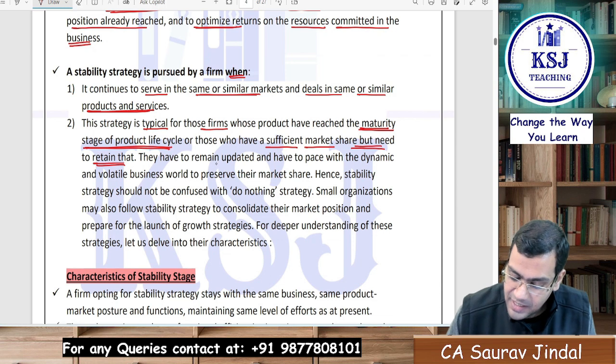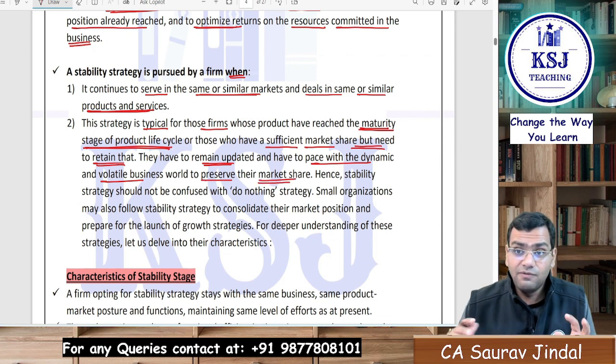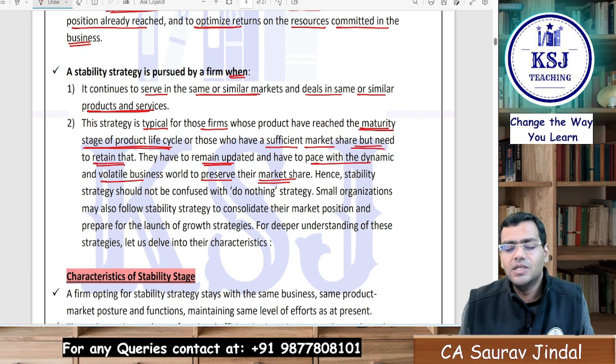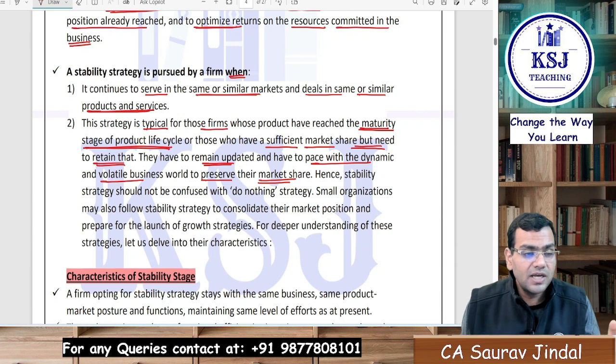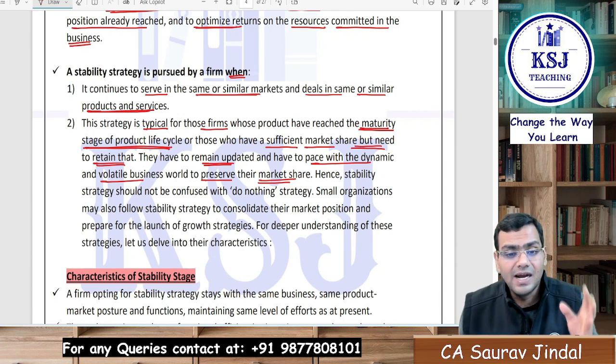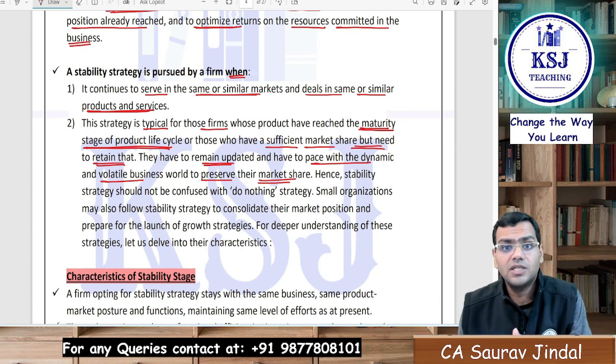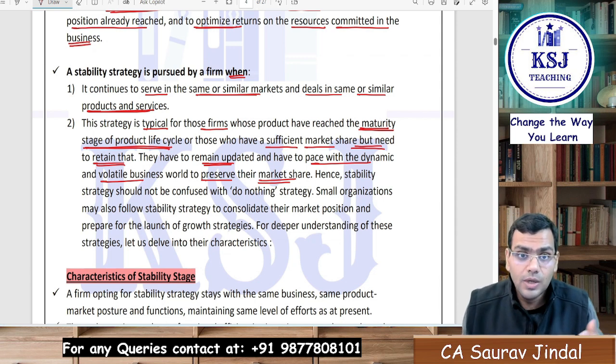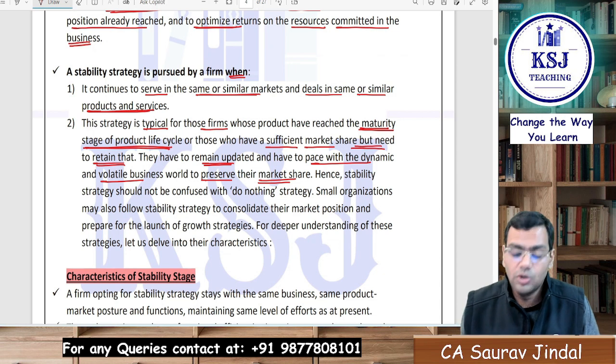They have to remain updated and keep pace with the dynamic and volatile business world to preserve their market share. Now they have to keep their eyes open. It is not like you have reached the maturity stage or the stability stage and you will just sit back and sleep, thinking the product will keep on performing. No, you have to keep a check on what is happening in the market, and accordingly change your strategies so that you do not lose out on market share. At least you retain that market share. That is what you need to do.